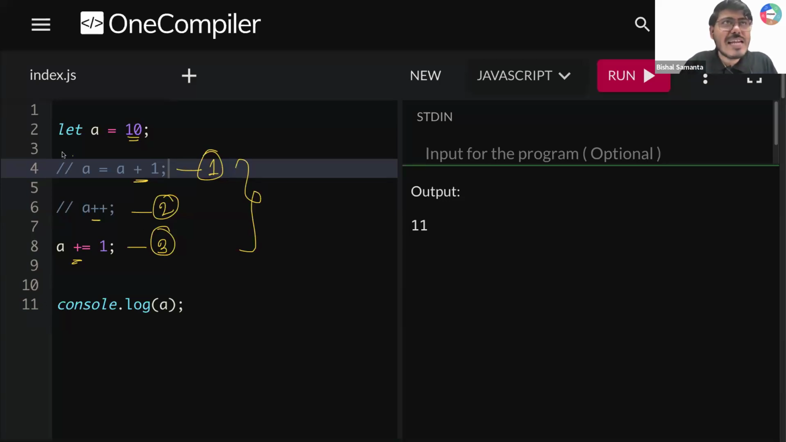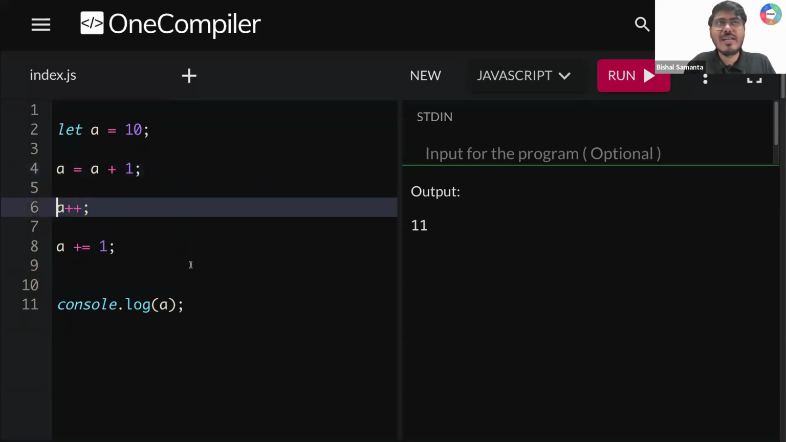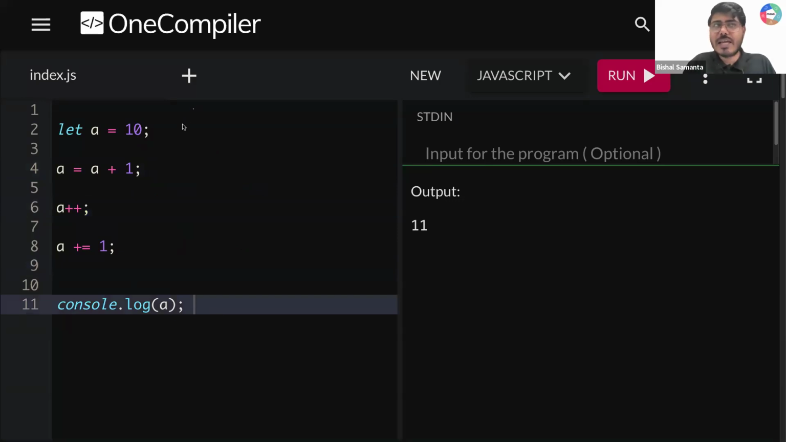Sir, why are we using double slash? Just to comment out. I don't want to run it again. So let's say I'm writing this thing. Okay, I'm removing this comment. Can you tell me, guys, what will be the final output then? What am I supposed to get from line number 11?